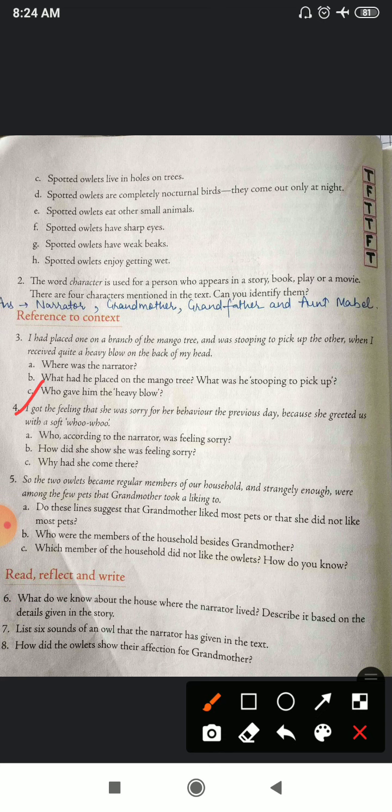I got the feeling that she was sorry for her behavior the previous day because she greeted us with a soft hoo hoo. Question number A. Who, according to the narrator, was feeling sorry? B. How did she show she was feeling sorry? C. Why did she come there?